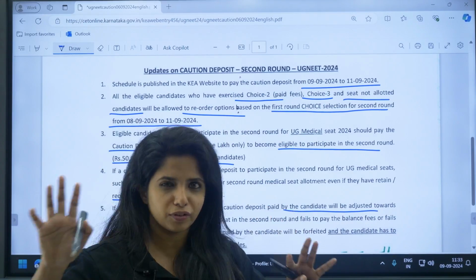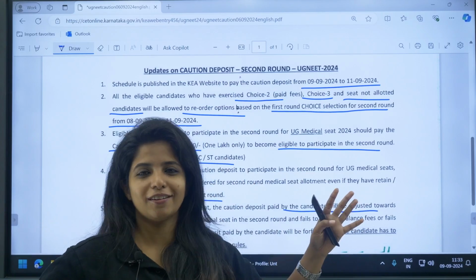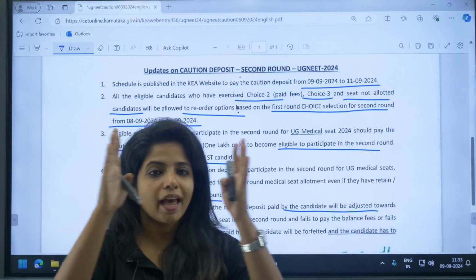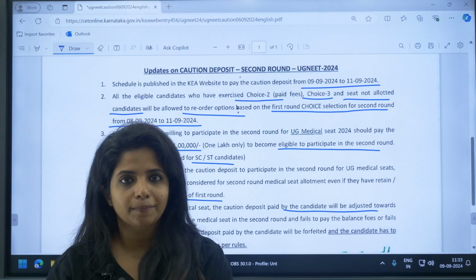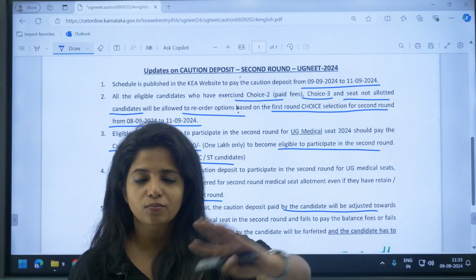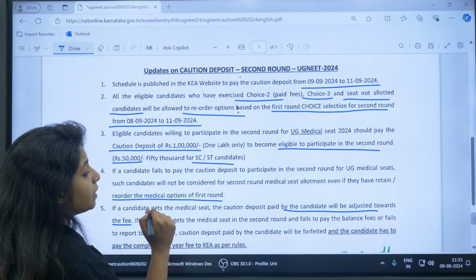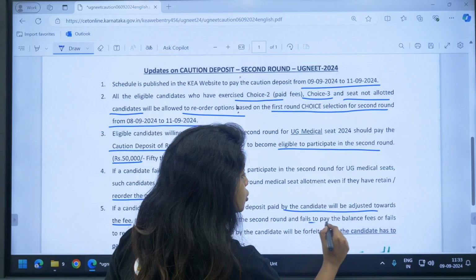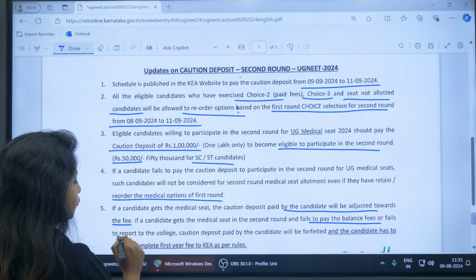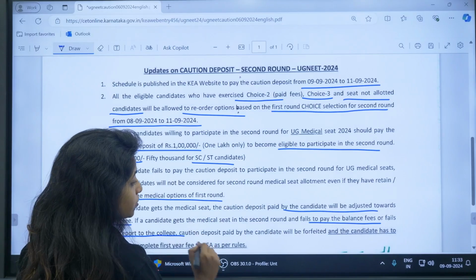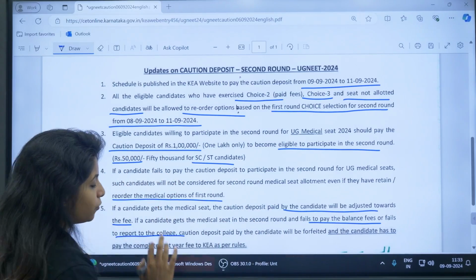For example, your fees is 5 lakh. Just a random number, okay? So then 1 lakh will be from the caution deposit, it will be adjusted. So now you have to just pay 4 lakh because 1 lakh you already gave before, okay? Now, if a candidate gets the medical seat in the second round and fails to pay the balance fees or fails to report to the college, caution deposit paid by the candidate will be forfeited.